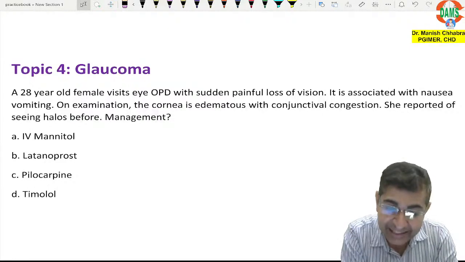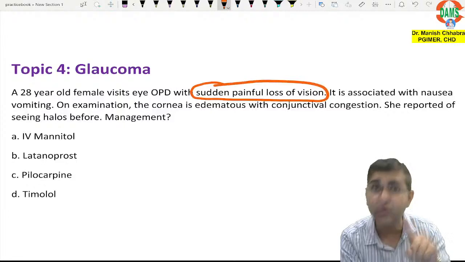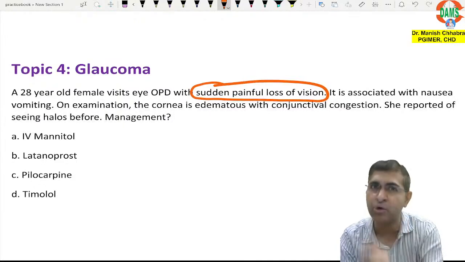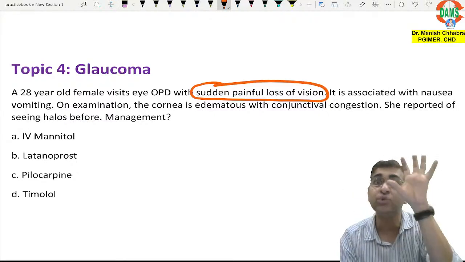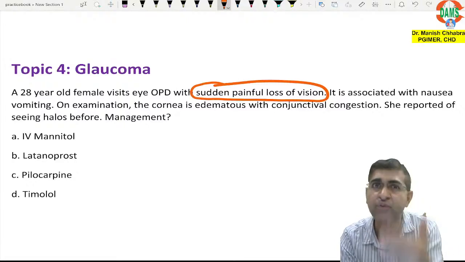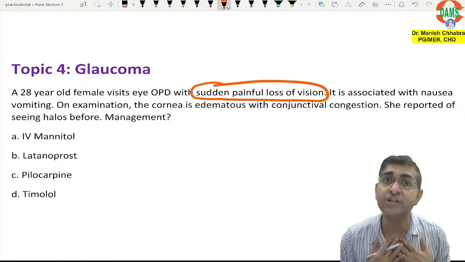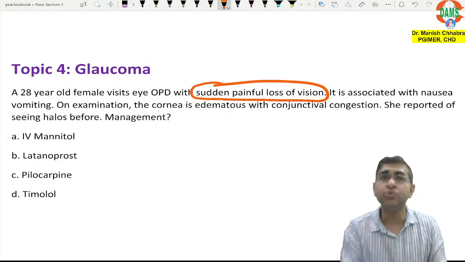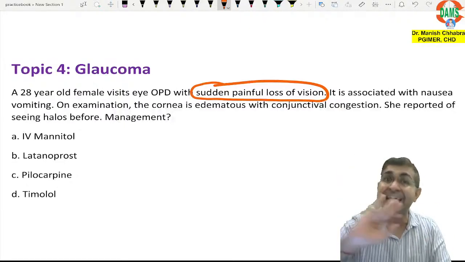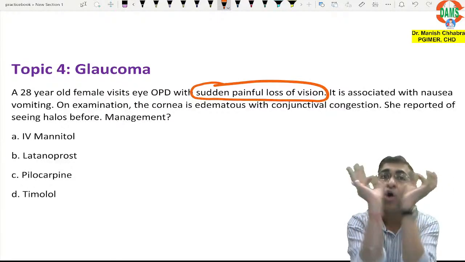All right. A 28-year-old female visits the OPD with sudden painful loss of vision. So you need to highlight the points. It is very important. That is the best way to reach a final answer. I have seen students simply search for the answer in the four options. What I always did was reach the answer by the method of exclusion. Keep excluding the incorrect options. You are increasing your chances of getting the right option picked.